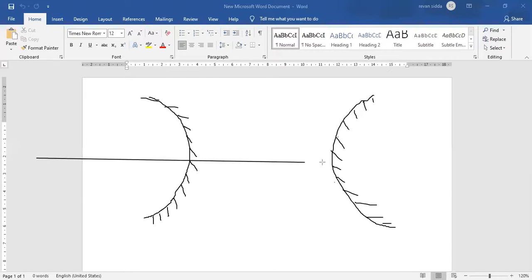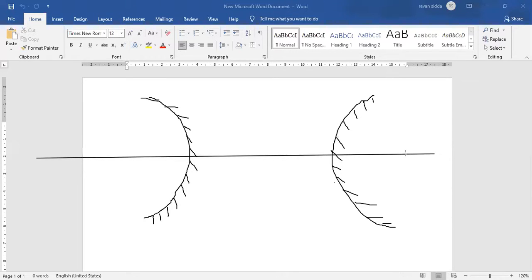Suppose you have a straight line like this. This straight line is the principal axis, X, Y. Now suppose you have the center point of a concave mirror as well as the center point of a convex mirror.